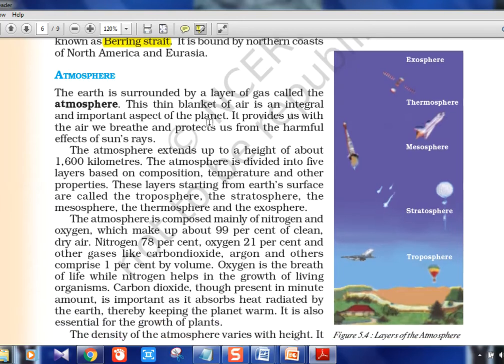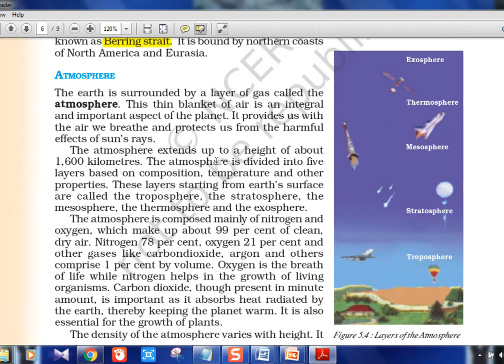Atmosphere, again we have a separate topic in class 11th and 12th, we'll see. Just see the image. As of now, you should know the basic order: troposphere, stratosphere, mesosphere, thermosphere and exosphere. Different pictures they have shown just to tell you what is where, like a plane flying here, a parachute is there, meteor shower is here. Again rockets will go, space satellites will go. So different layers have different things happening there.